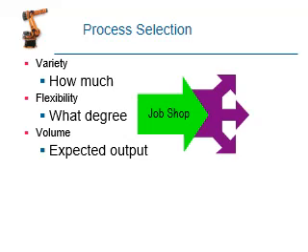Another one is volume. If you consider a bolt, we manufacture a huge amount of bolts, and that is a higher volume. If you are manufacturing a ship or a flight, you manufacture only one or two things, and this is low volume. Based on that variety and volume, we need to choose the production technology. Here we show there are four types of production systems: job shop production, batch production, repetitive production, and continuous production.